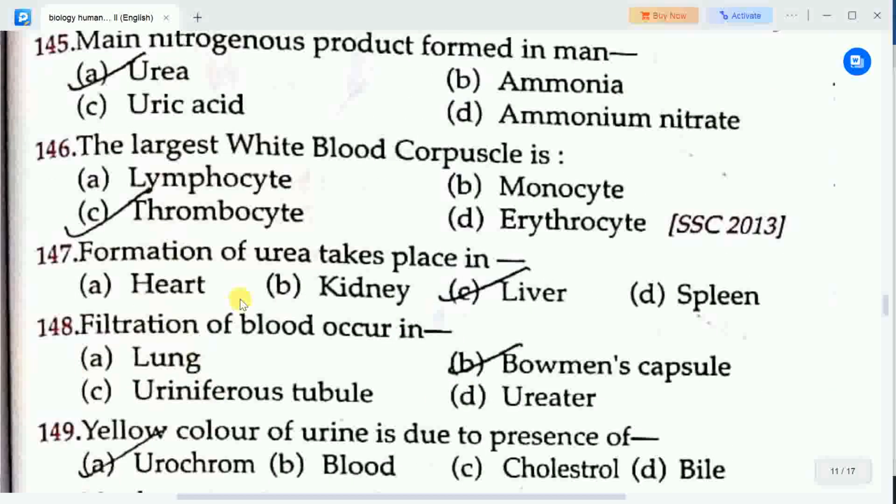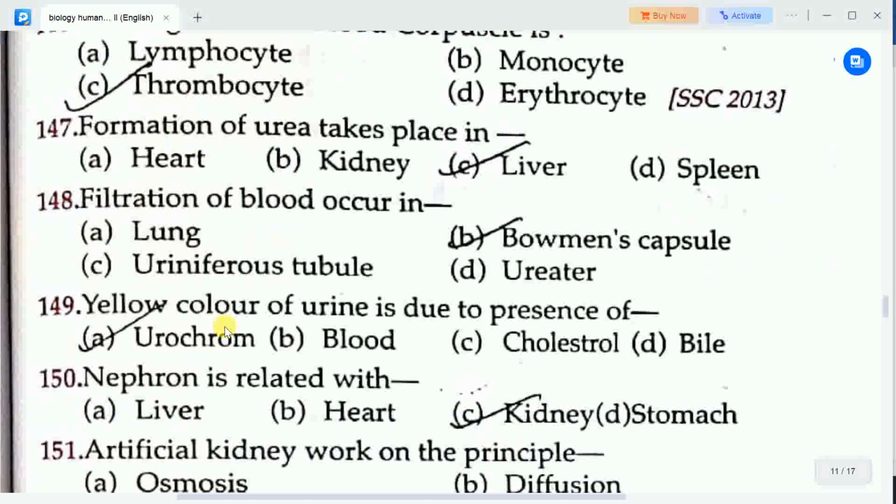Next question, formation of urea takes place in. Options are A. heart, B. kidney, C. liver, D. spleen. Correct answer is option C, liver. Formation of urea takes place in liver.